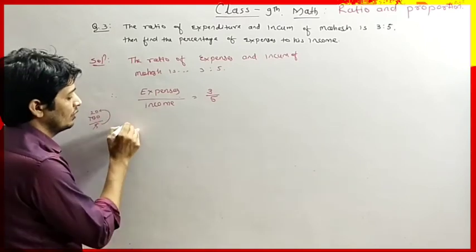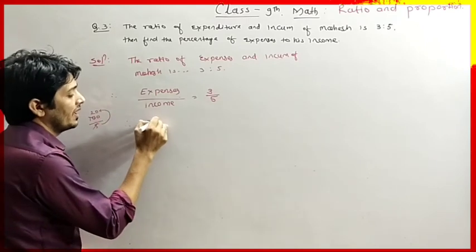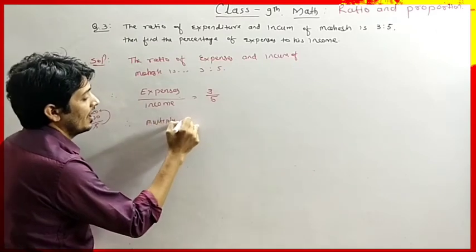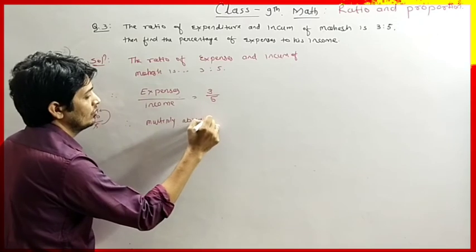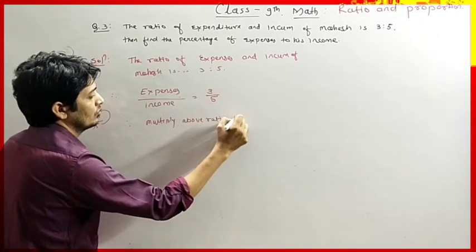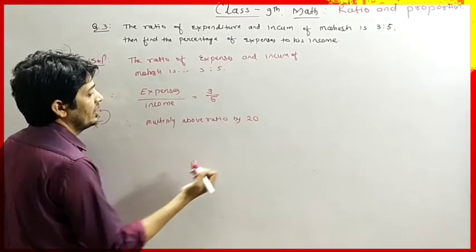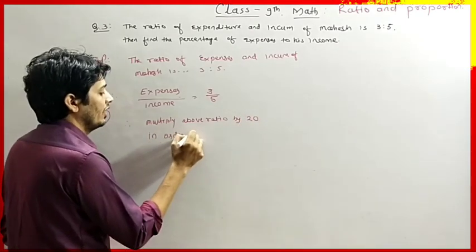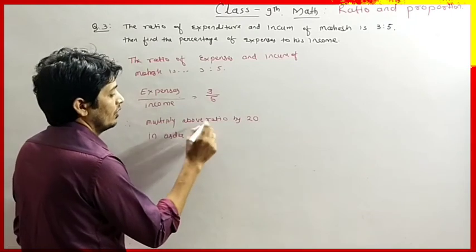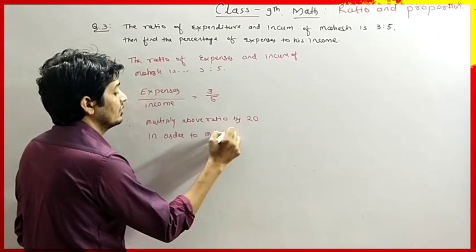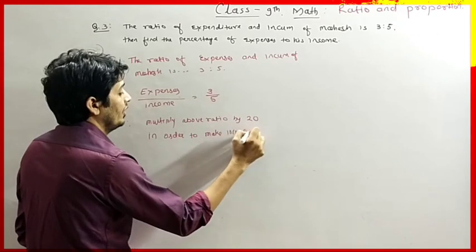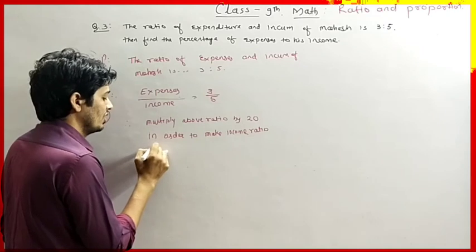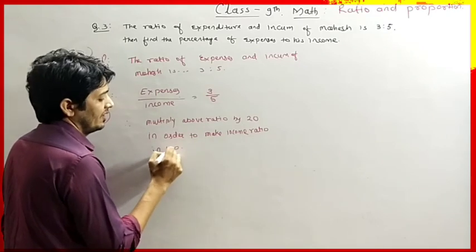Okay, so therefore multiply the above ratio by 20 in order to make the income ratio 100.